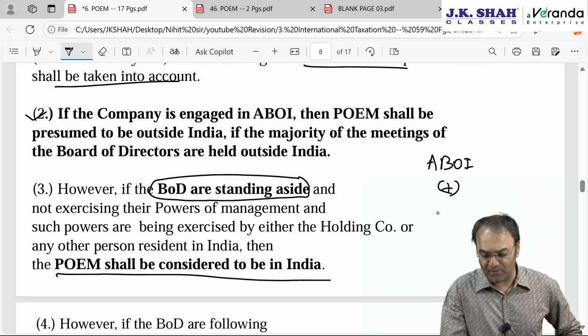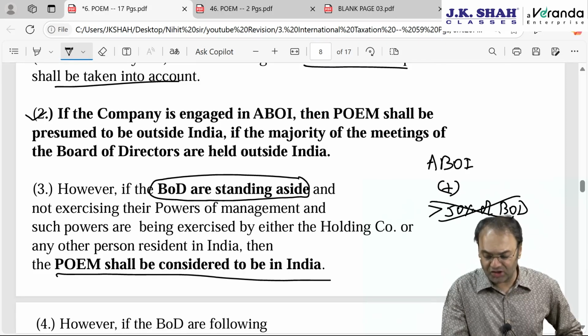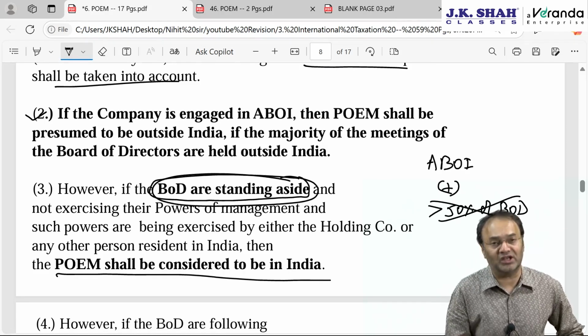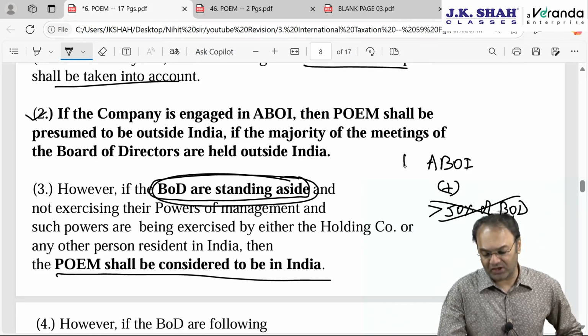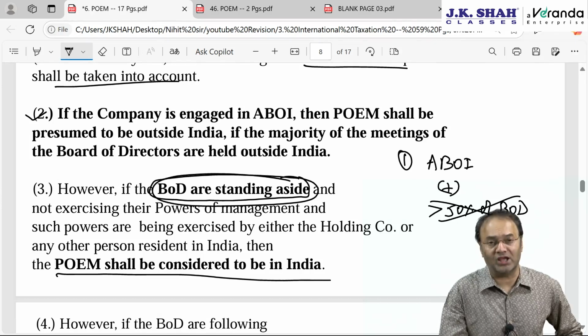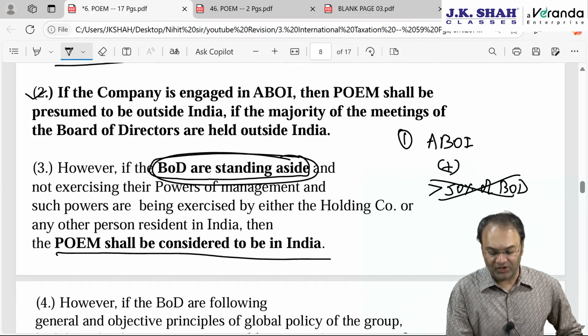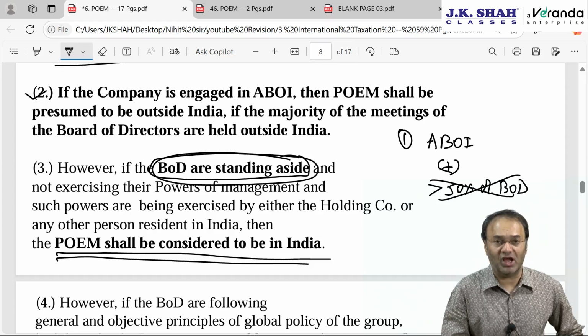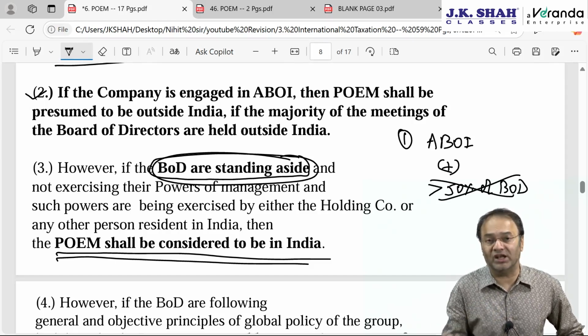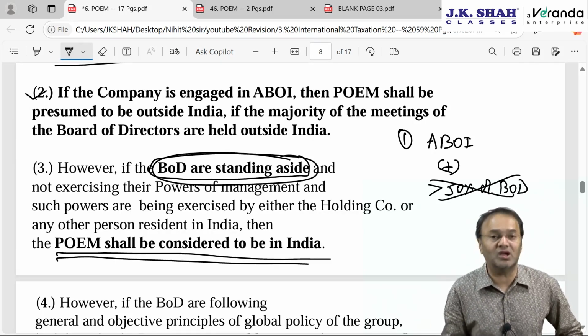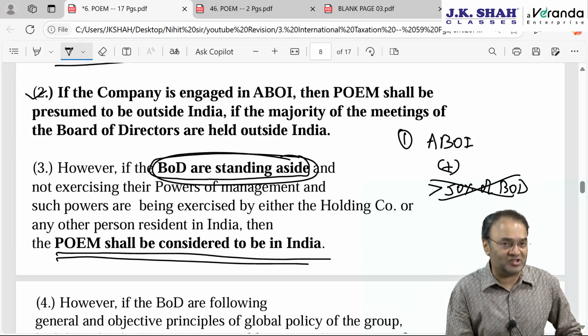Second condition, majority, more than 50%, of board of directors meetings are outside India. Don't see this condition if the board of directors are only for namesake, they are standing aside. But the first condition will have to be fulfilled. The company should be engaged in active business outside India. Then POEM will be considered to be outside India irrespective of the place where the board of directors meeting is taking place. When is this applicable? This is applicable, meaning thereby, when do we not have to see the place where the board of directors meeting is taking place? Answer, in case the board of directors are standing aside.